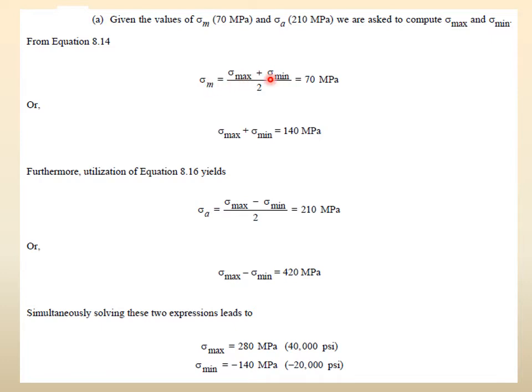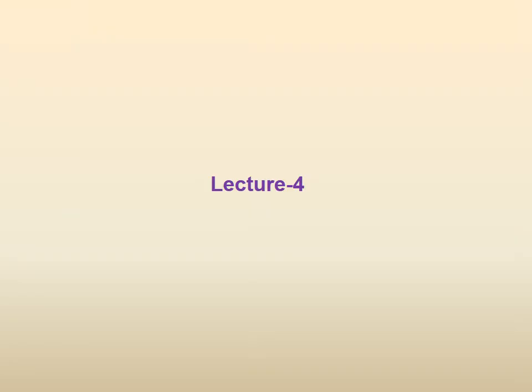So max plus min. From this definition, and it is given as 70, you get this equation from here. Similarly, you have the definition of amplitude, max minus min upon 2, and this is given as this. So from here you get this equation. Then you take this one and this one, add them or subtract them, and find the values of sigma max and sigma min. Once sigma max and sigma min are done, then the other things are just.